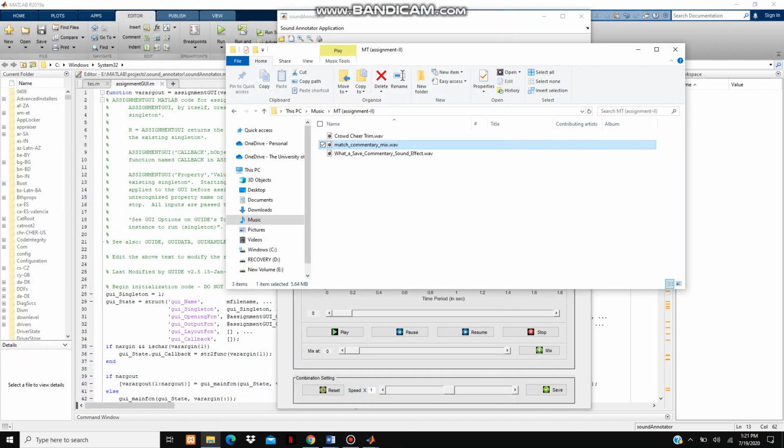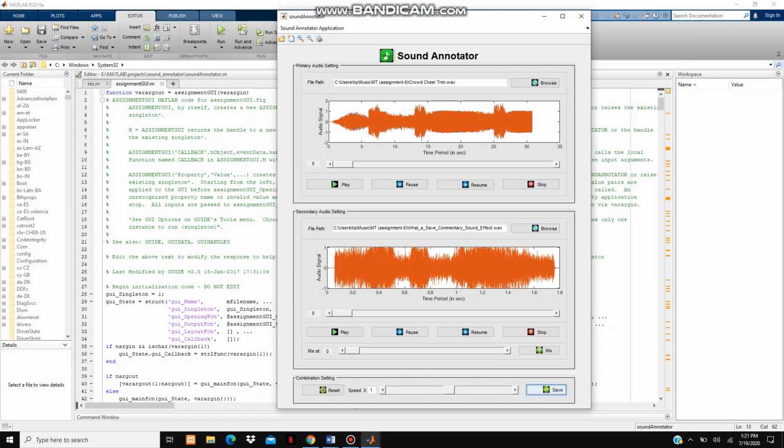As you can see, I have mixed this audio in three separate intervals of the primary audio which we have heard just now. In this way, we can mix different kinds of audios using this sound annotator. Not only the football match, we can mix any kind of sound, which we can try later.